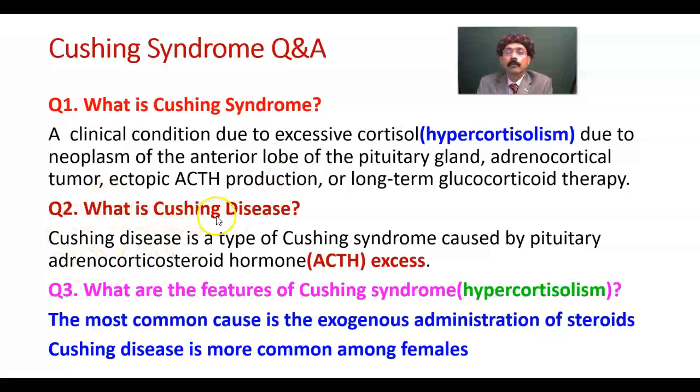What is Cushing disease? Cushing disease is a type of Cushing syndrome caused by pituitary adrenocorticotropic hormone excess, that is ACTH, coming out of the anterior pituitary. If that is in excess, we call it Cushing disease. This is a variety of Cushing syndrome.